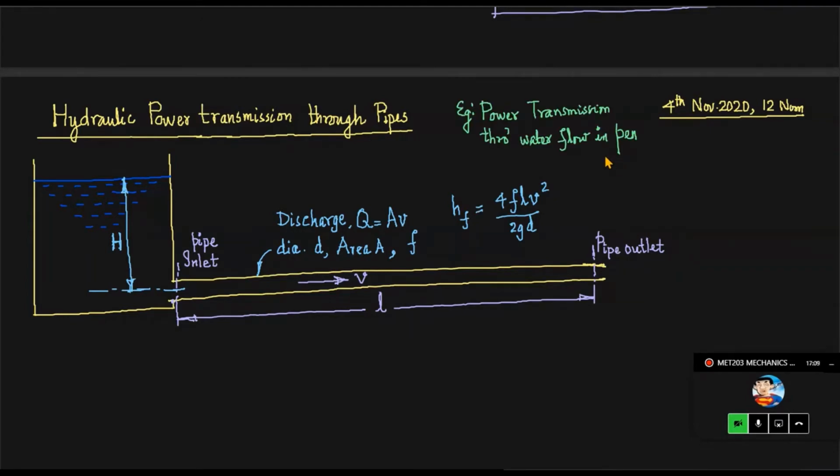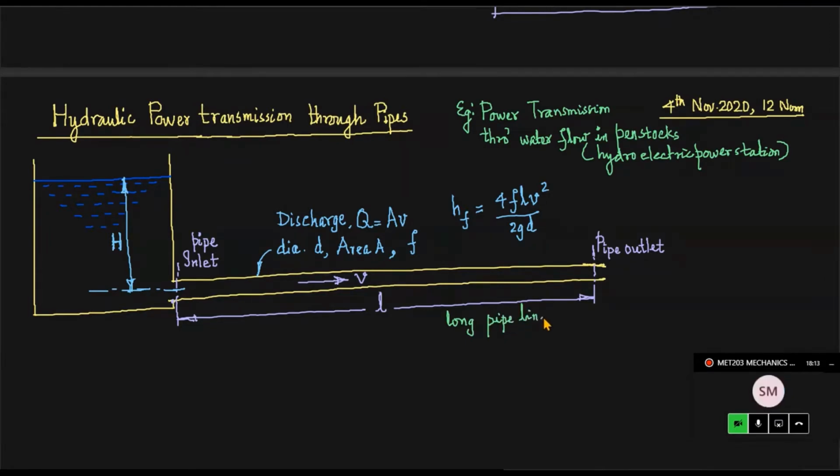So power transmission through water flow in penstocks. That is hydroelectric power stations. That is one very good example. What essentially we want to find is the hydraulic power available at the inlet to the pipeline and at the outlet of the pipeline. You are carrying a fluid through a pipeline of length L. So it's a long pipeline.